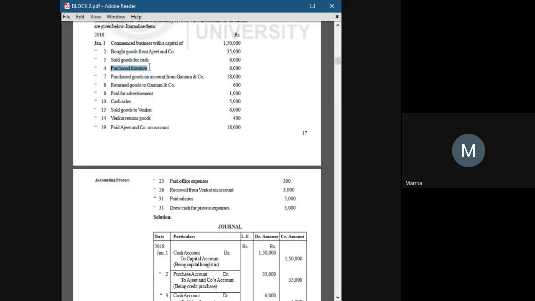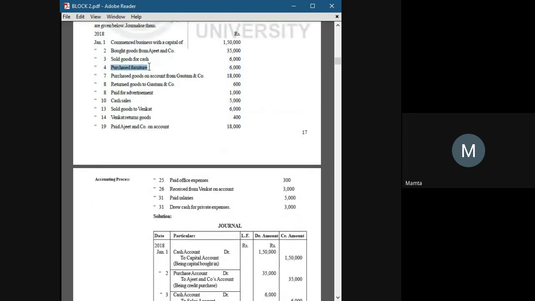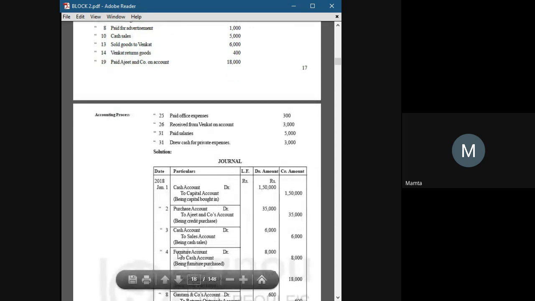Purchased furniture. Furniture is an asset. So furniture account debit to cash account. Now you will be wondering why we have considered it as a cash, not a credit transaction, because nothing is mentioned here. In a credit purchase, you will be given the name of a person from whom you have purchased or to whom you have sold. Okay. So purchased furniture, furniture account debit to cash account.